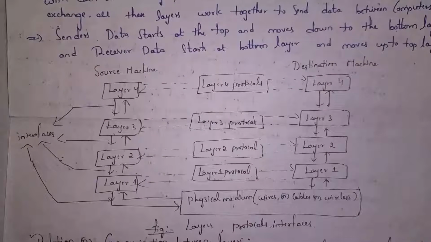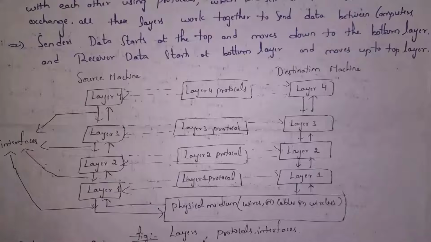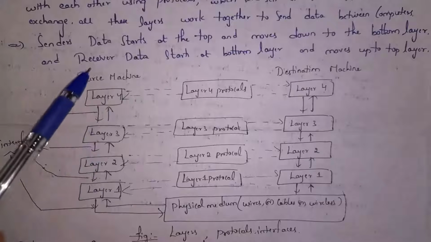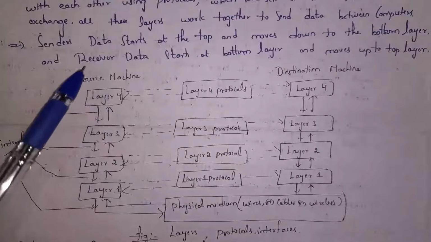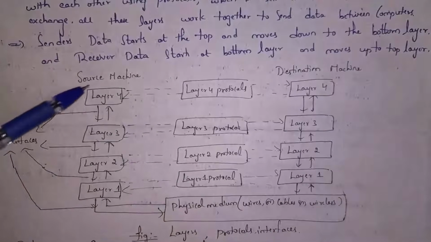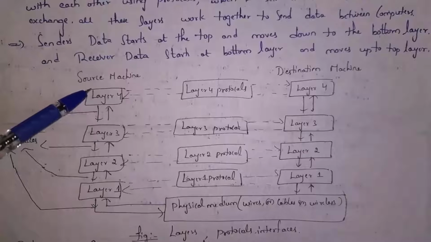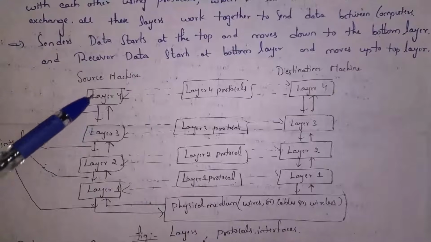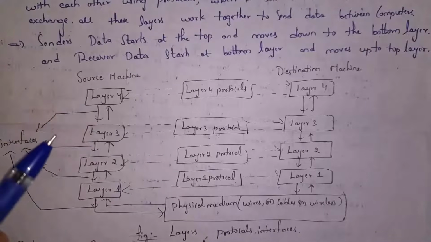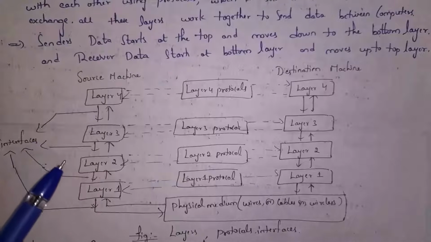Guys, I will give one simple example so that you can clearly understand what is a hierarchy of protocols, that is, what is layered network architecture. For example, this computer wants to send a message to this computer. The computer that is sending the message acts as the source, and the computer that is receiving the message acts as the destination. Whenever a computer sends a message, that message is passed through various layers, and each layer will perform a certain task. For example, one layer will find the best route to send data, one layer will handle errors, and one layer will provide security.